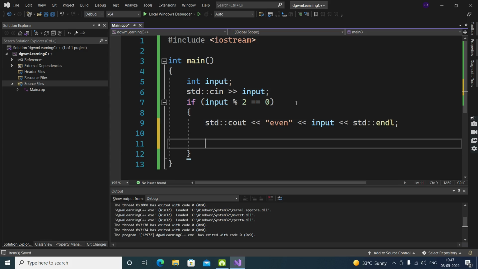I will explain down here every single line of code like I did before.